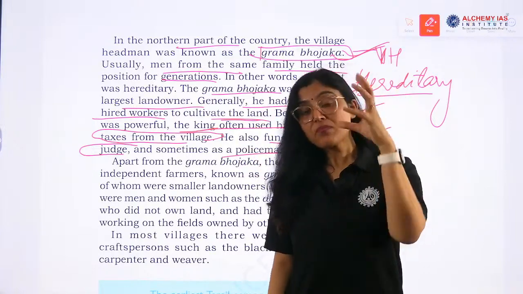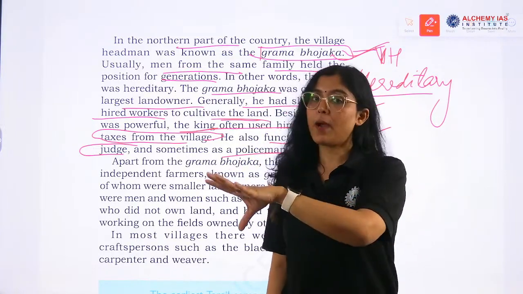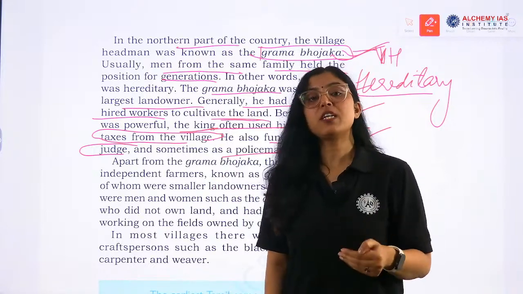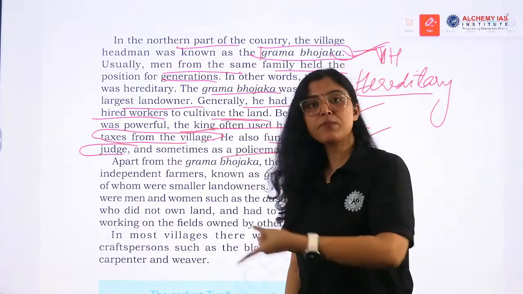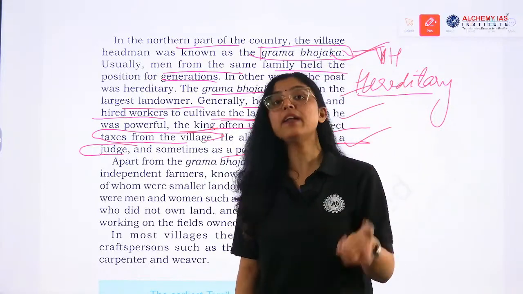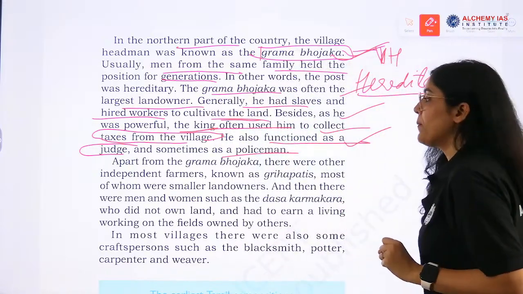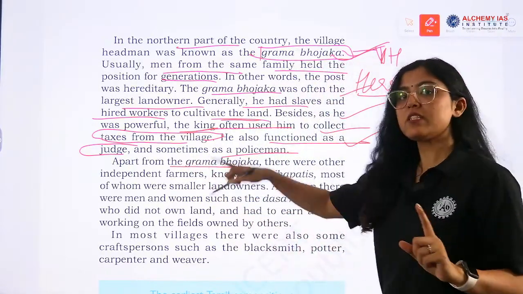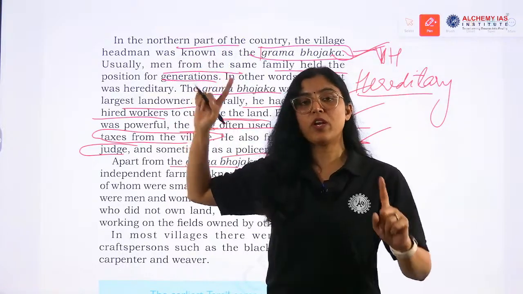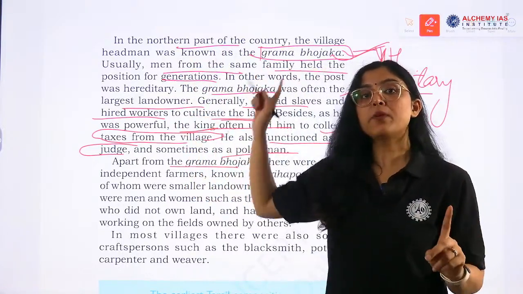Consider the following statements related to Gram Bhojaka, and three or four statements will be given. So he was acting as policeman also, judge also and tax collector also. Okay, apart from Gram Bhojaka, he is the first category of person. The highest level person in the village is Gram Bhojaka.